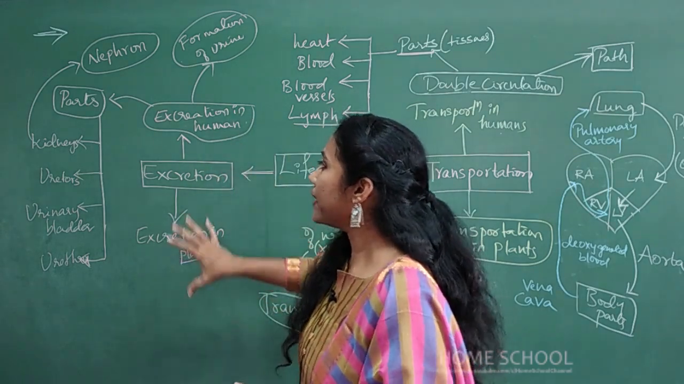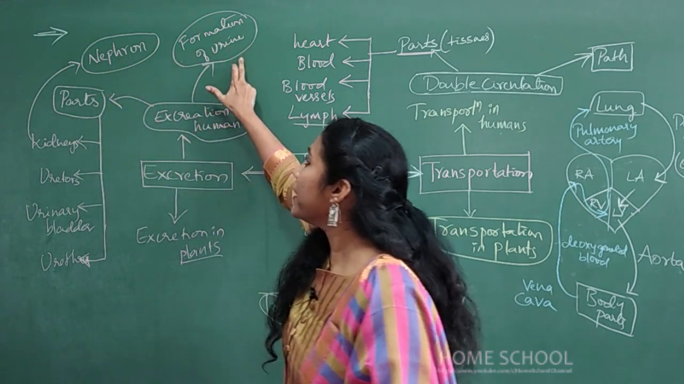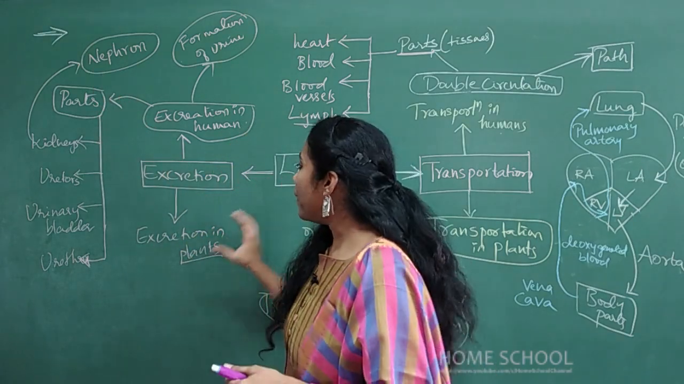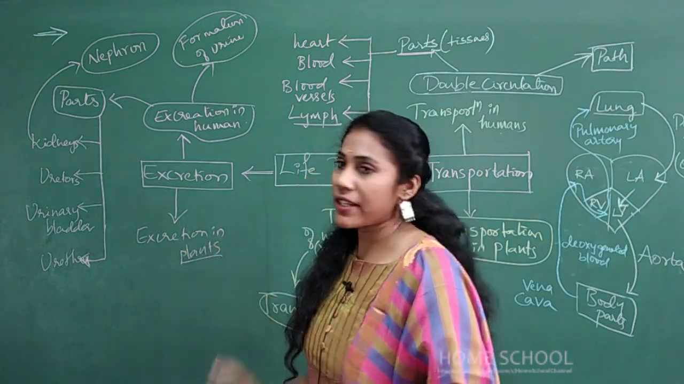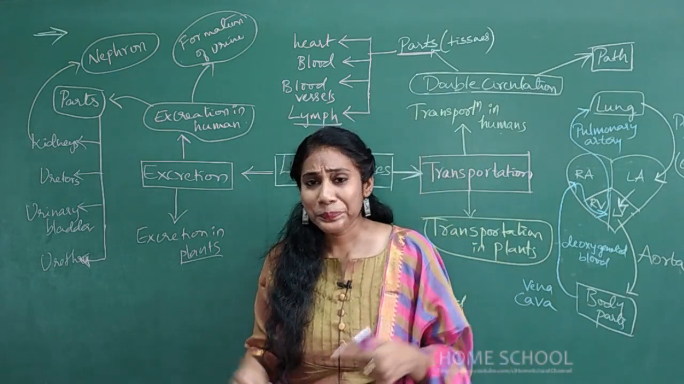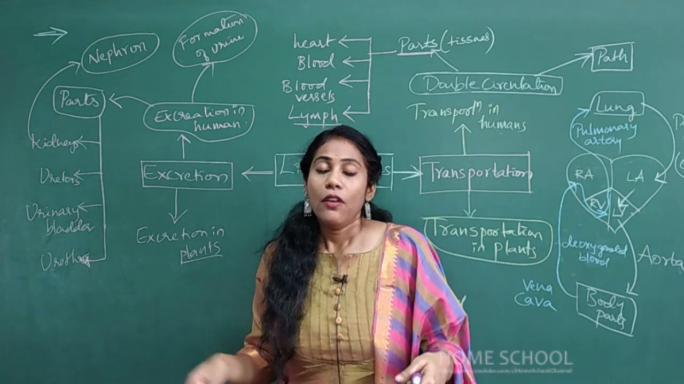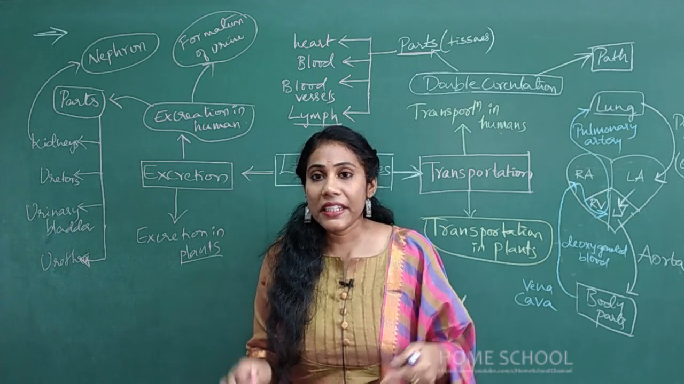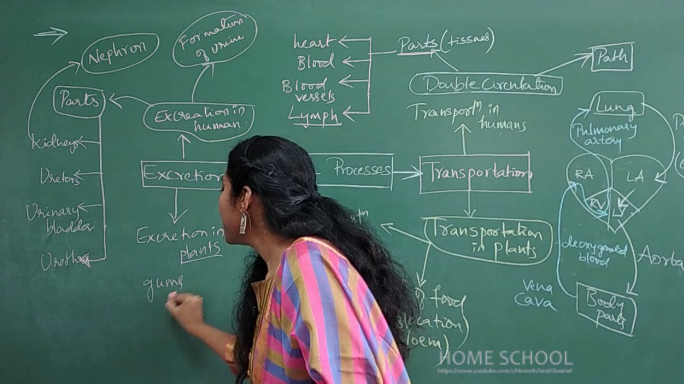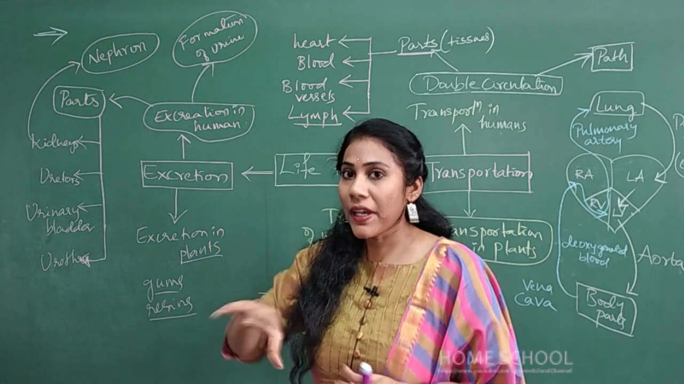So the major important thing is the structure of nephron, and how urine is formed in nephron. After that, coming to excretion in plants, there is nothing much to discuss. Here in the plants, whatever the waste materials are there in the plant, everything will come out in the form of gums, resins, right? Gums and resins from the bark.